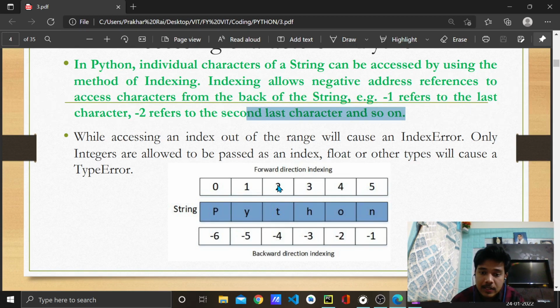Similarly, the negative indexing starts from here, that is -1, -2, -3. If I want to access this O, there are two methods of accessing this O in Python: by writing square brackets with 4 inside, or square brackets with -2 inside.